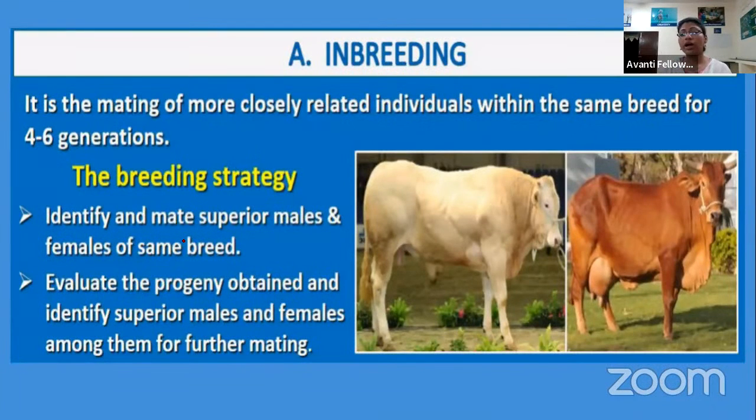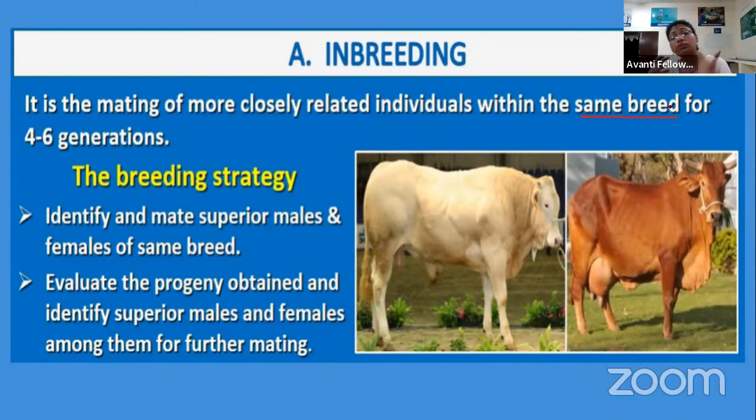So let's go for our first method, that is inbreeding. In inbreeding, we are looking for those organisms, those individuals, who are from the same breed, who belong to the same breed and also have a common ancestor, right?